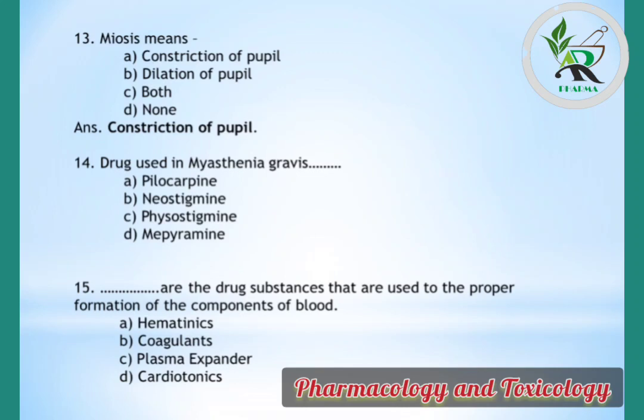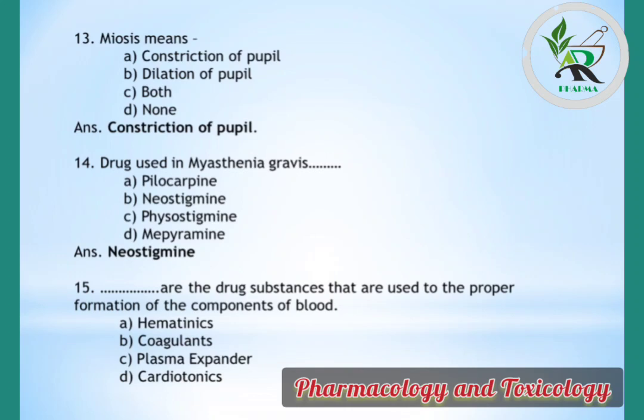Question number 14. Drugs used in myasthenia gravis. Options are pilocarpine, neostigmine, physostigmine, meclizine. But the correct answer is neostigmine. Other, physostigmine is a reversible cholinesterase inhibitor. Pilocarpine is a cholinergic agonist. Meclizine is a first generation antihistamine drug.